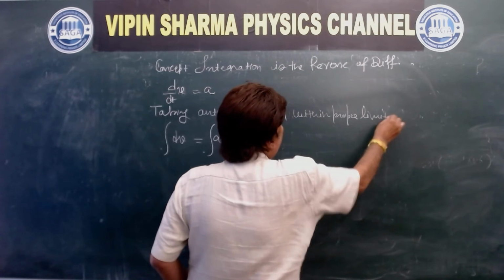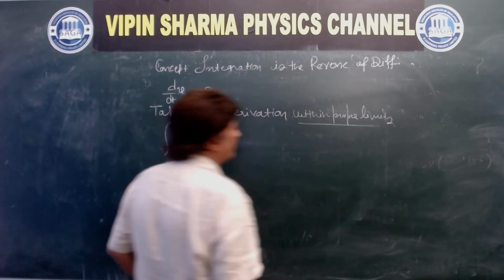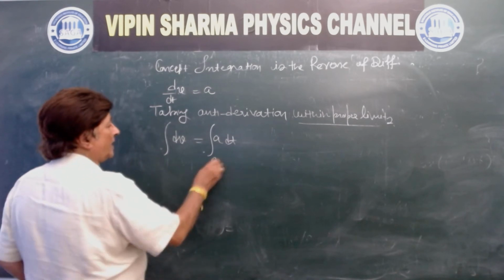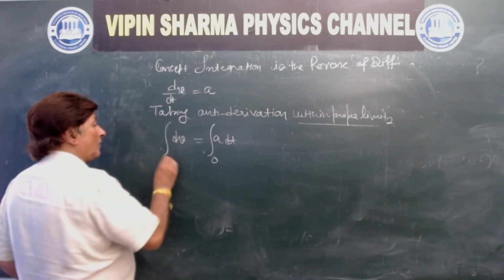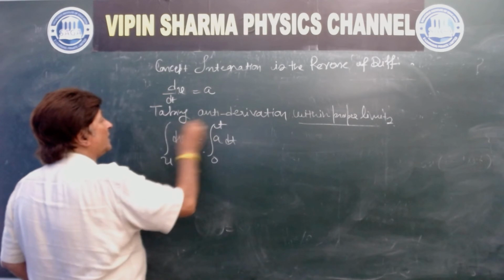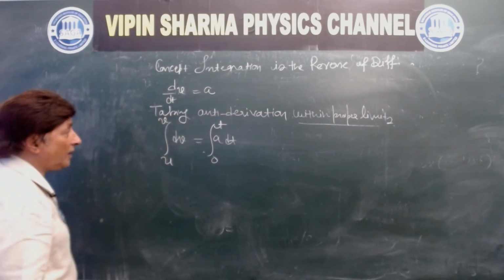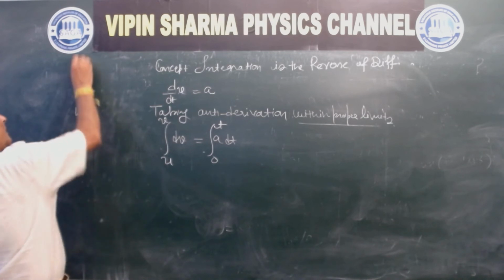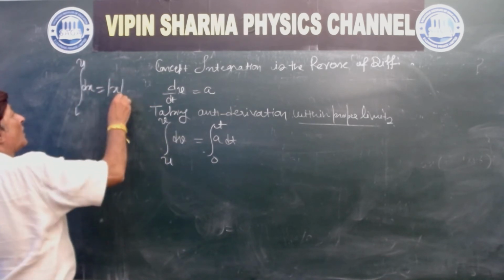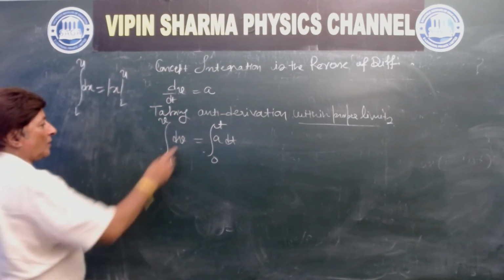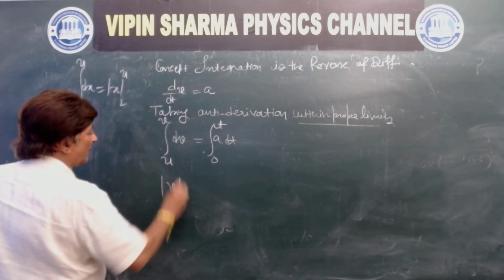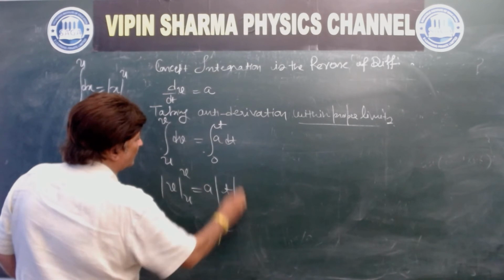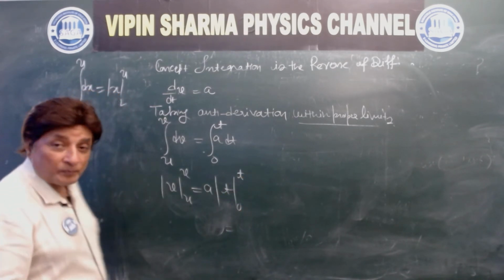इसका क्या मतलब है within proper limits? Means limits we choose according to our choice. When time is 0, velocity is u. When the time is t, velocity is v. तो ये formula integration of dx, lower limit, upper limit, that is x, lower limit, upper limit. तो dv is v, u to v, a, dt is t, 0 to t.